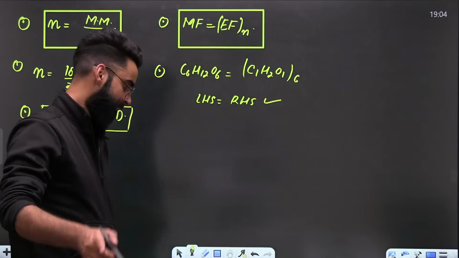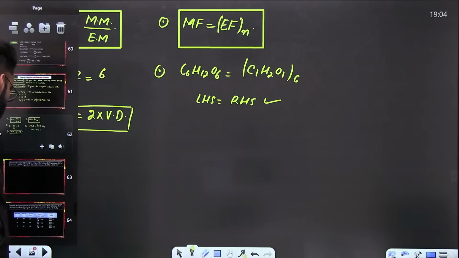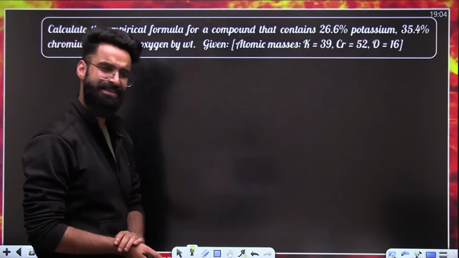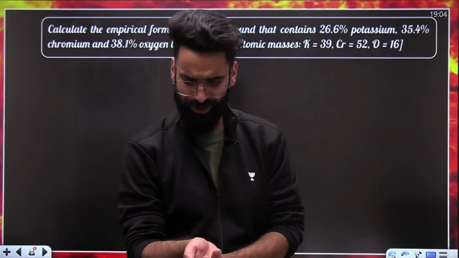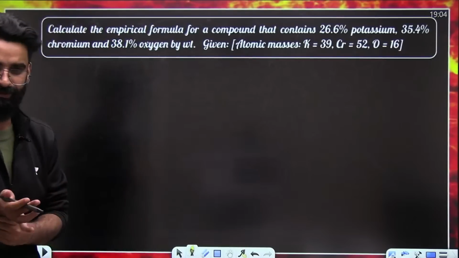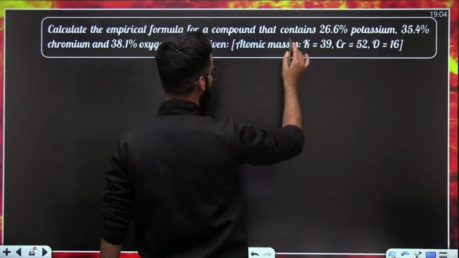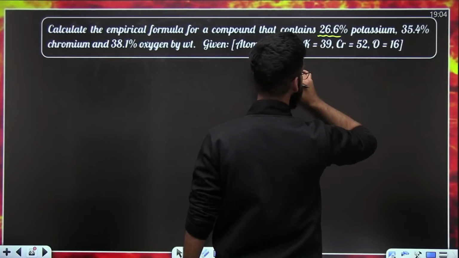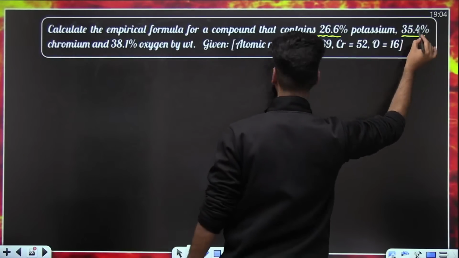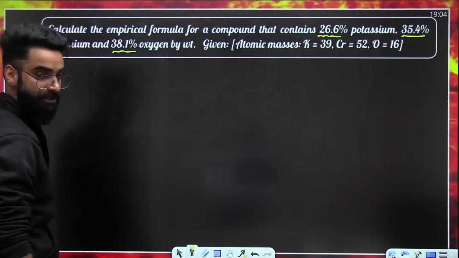Yeah? Now let's try to solve the questions which can be asked. Different types of questions can be asked from empirical and molecular formula. This is the simplest of all, okay? You just have to remember one general procedure. For example, the question is: calculate the empirical formula of the compound that has this much percentage potassium, this much percentage chromium, and this much percentage oxygen by weight.